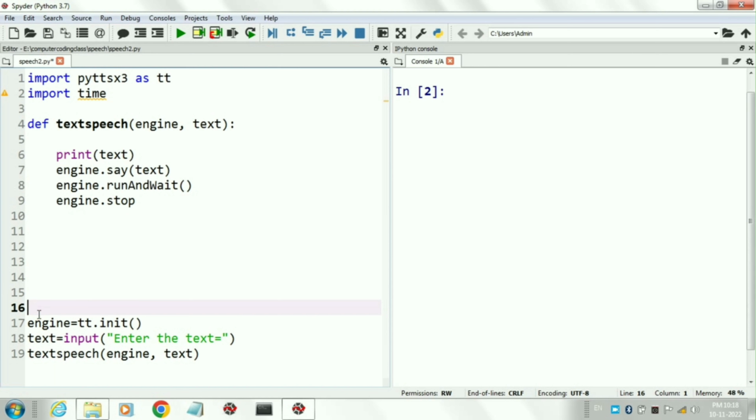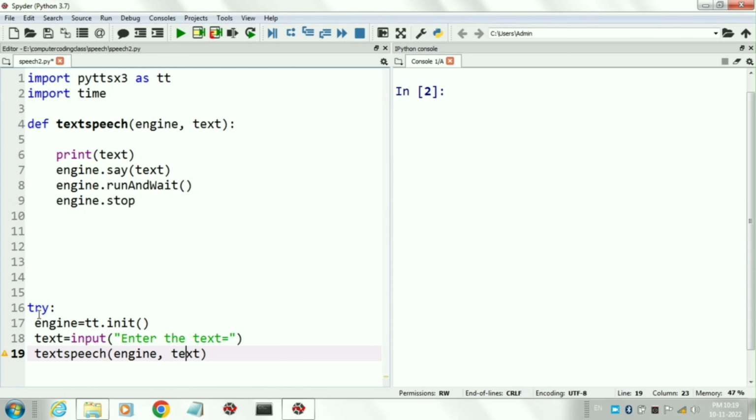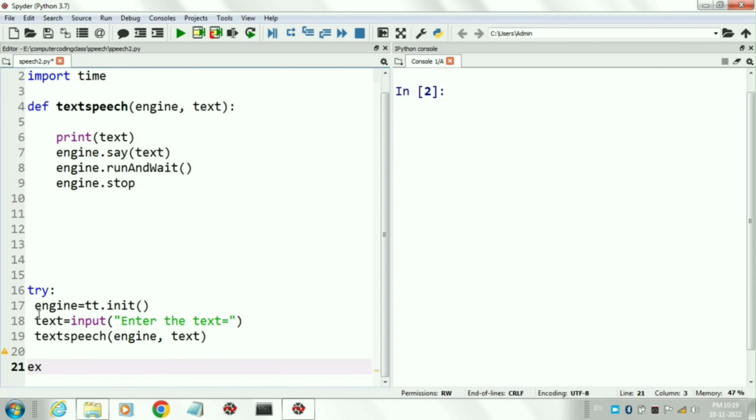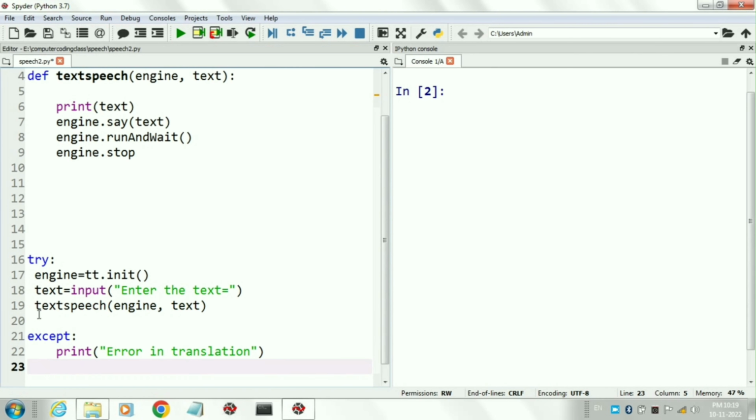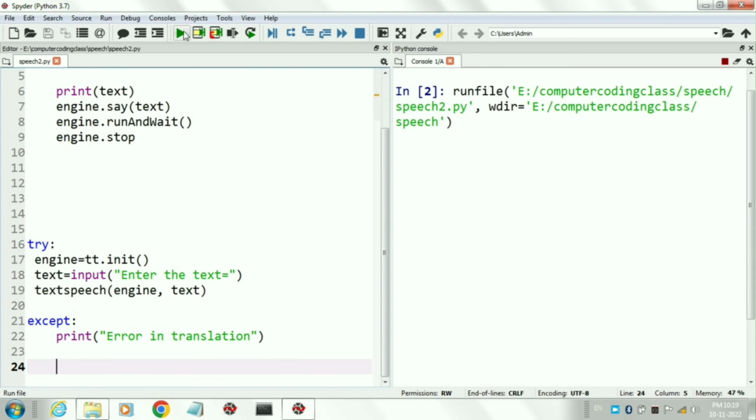Next, for exception handling, we will create a try block and insert all the calling statements in this block. Now we will create a catch block, which is called the except block here. In this block we will print an error message. Now run the program.